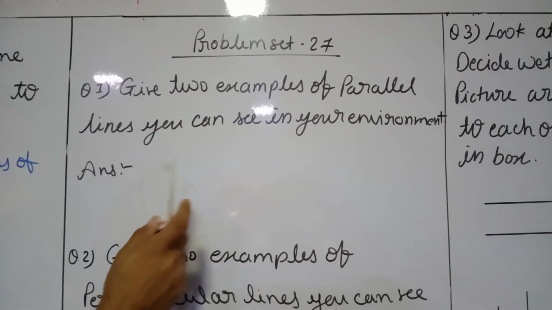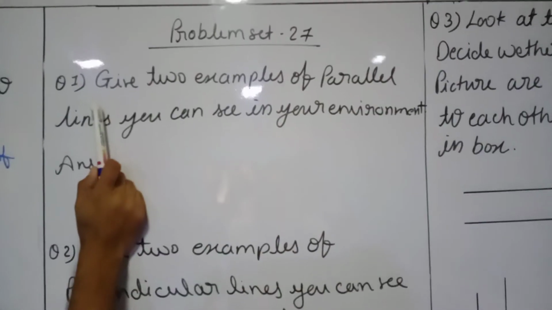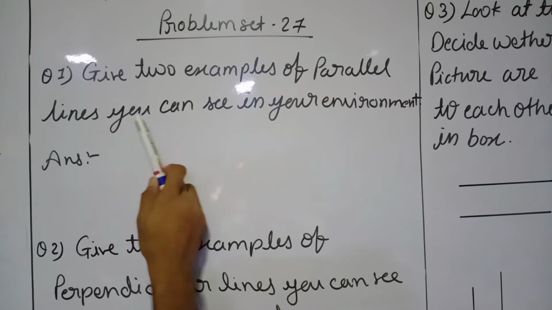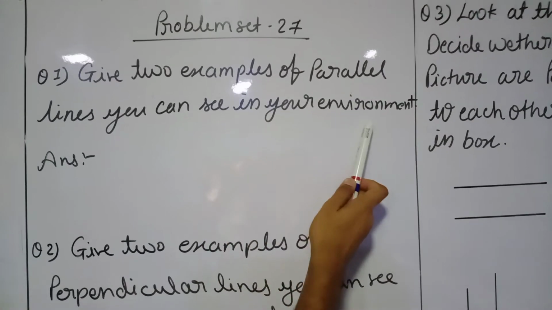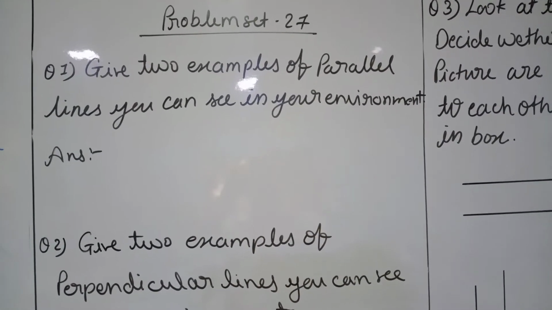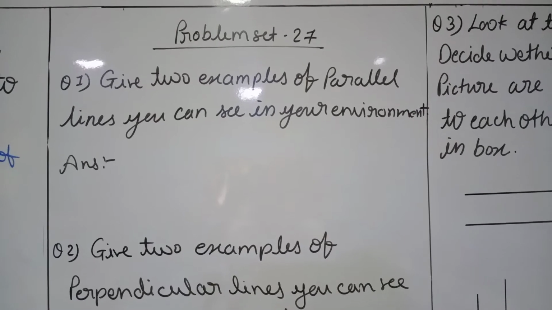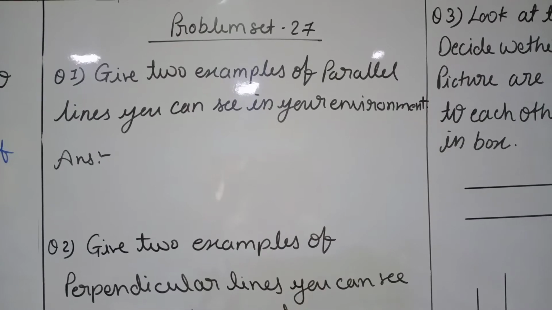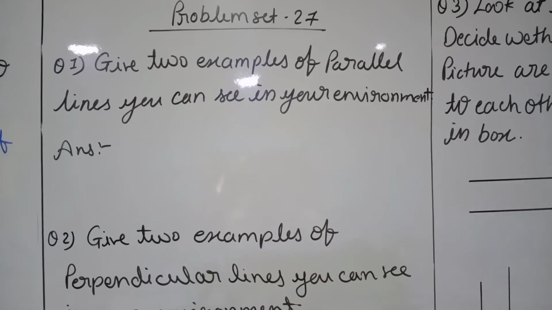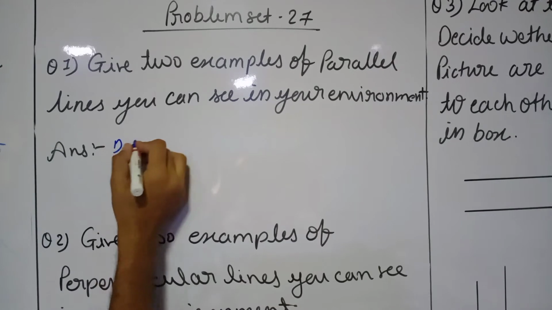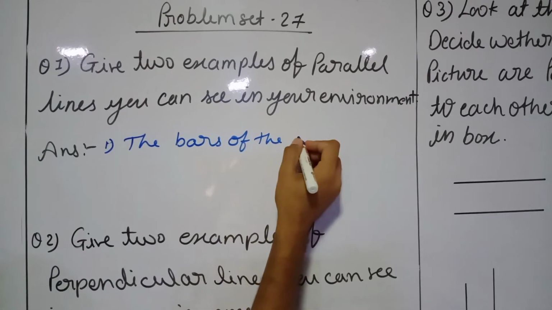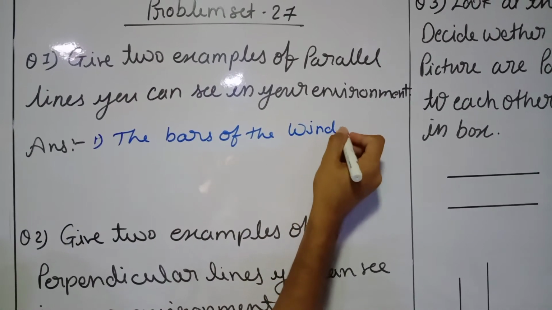Here we have problem set number 27. Question number 1. Give two examples of parallel lines you can see in your environment. Means we have to give examples with which we are familiar in our surroundings. The first one, we all have windows in our houses, so the bars of the window.